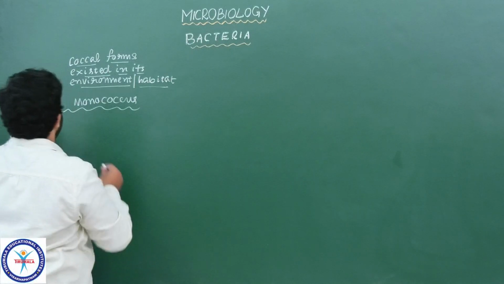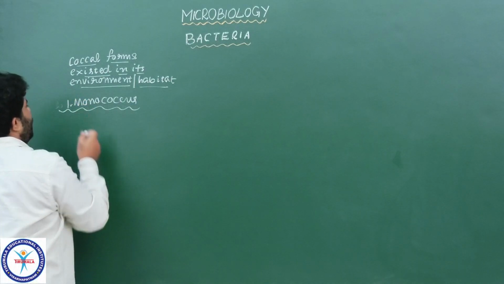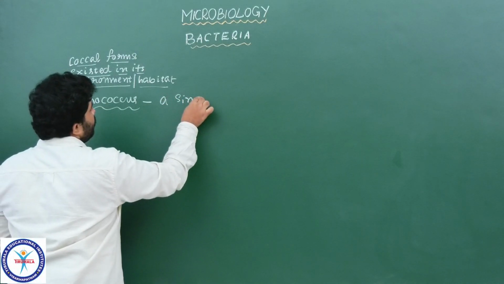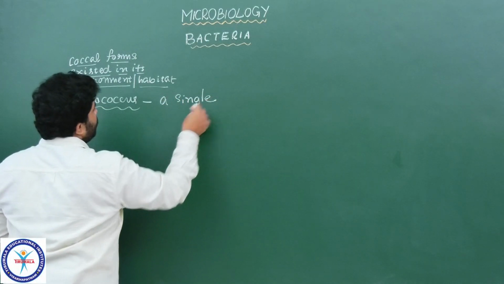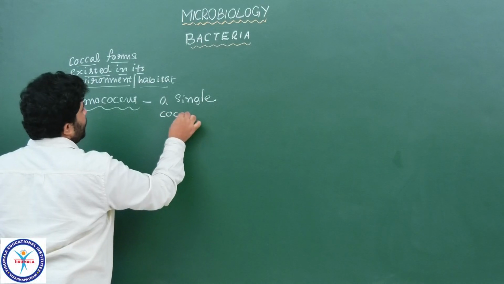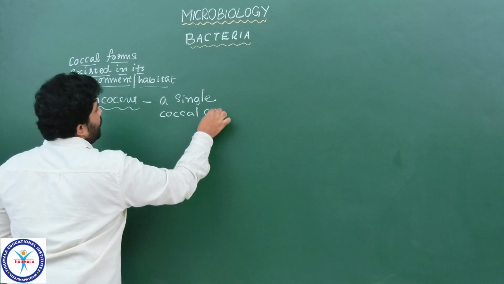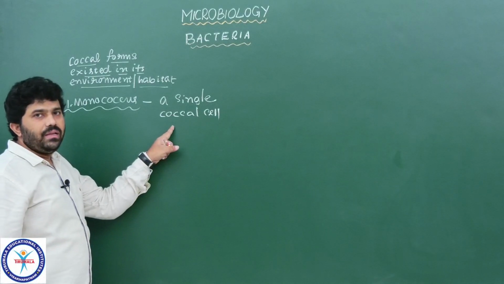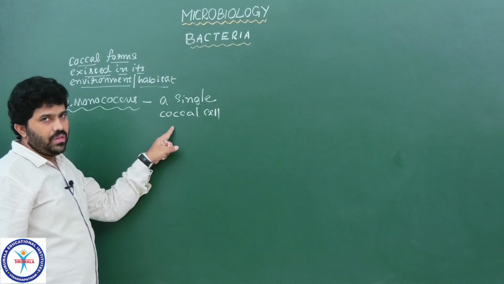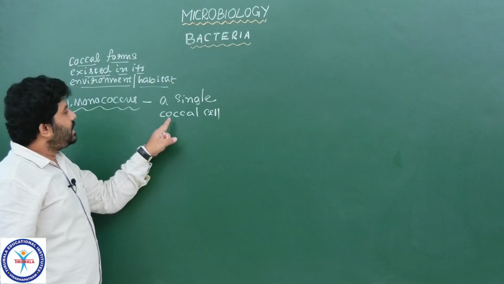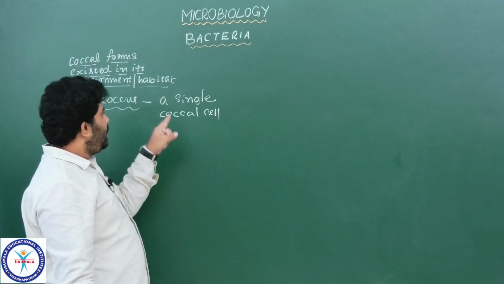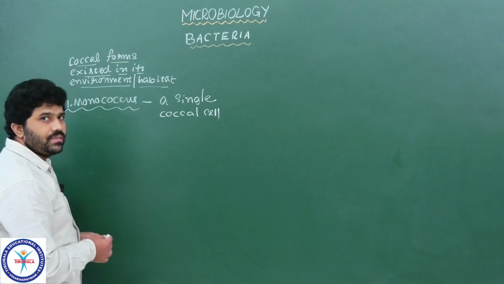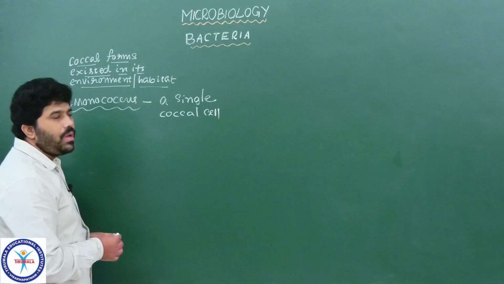Monococcus means here mono means single. Here we see a single coccal cell living as a single or solitary condition, right? That type of single-celled or single individual coccal cell is called monococcus. Please use the term monococcus.